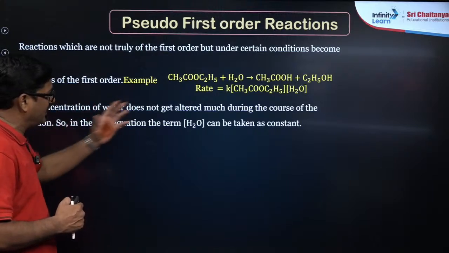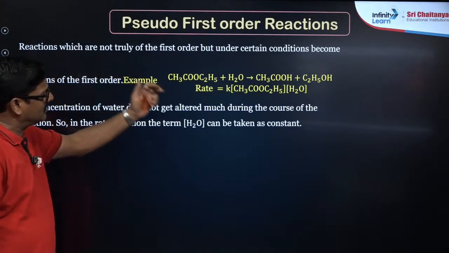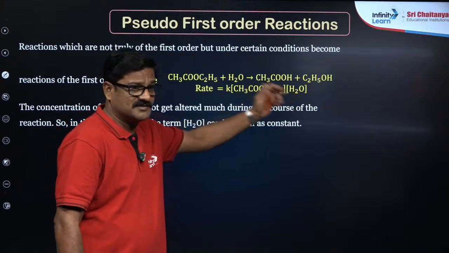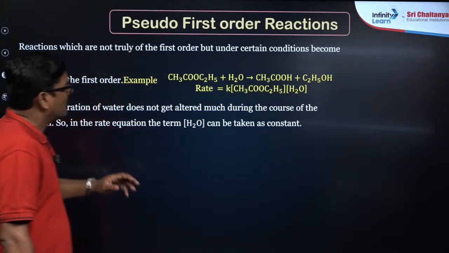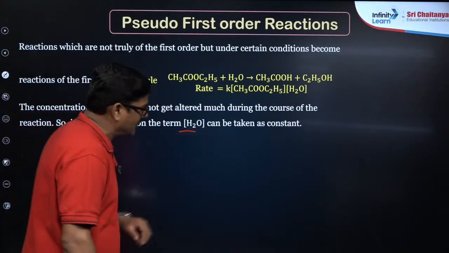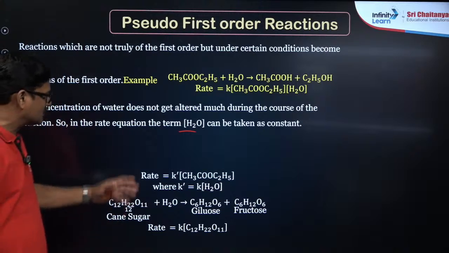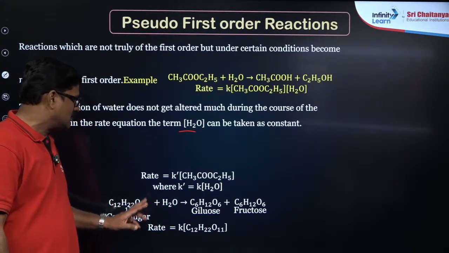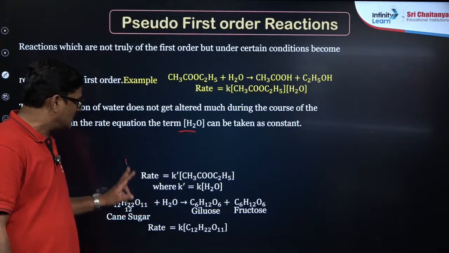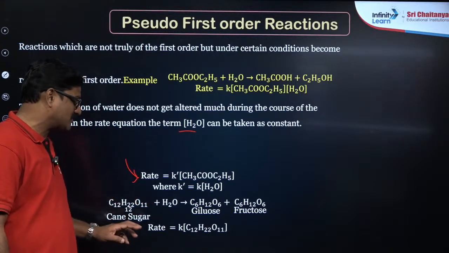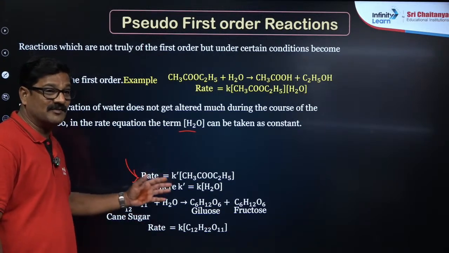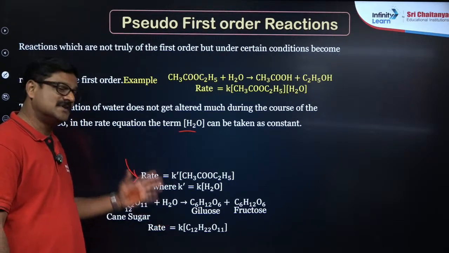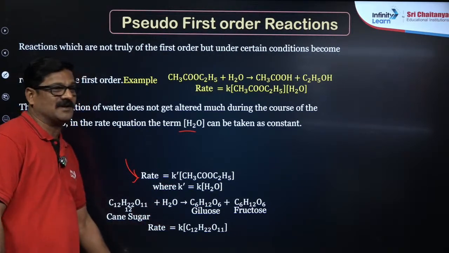So take ester hydrolysis: the rate is going to be K times ester concentration times water concentration in the presence of an acid, and if water is taken in large excess, it is constant, so the rate depends only on the ester, making it first order. So this is called a pseudo first order reaction. One more example we can give is the hydrolysis of sucrose, which is also a pseudo first order reaction.